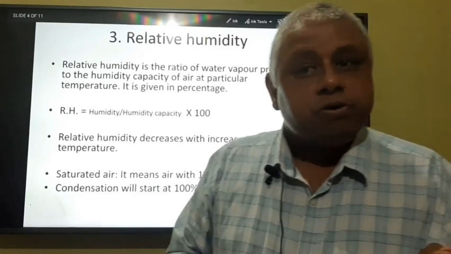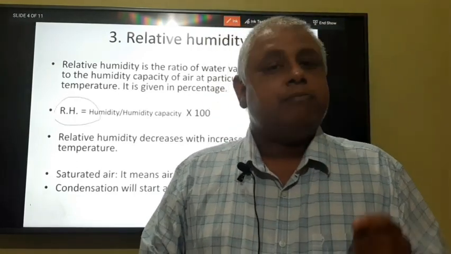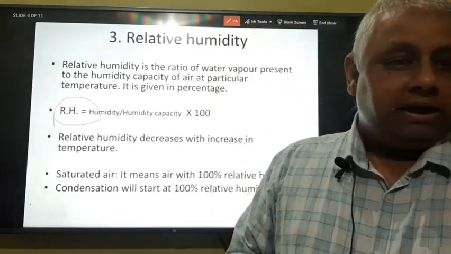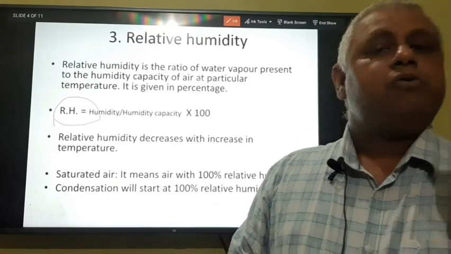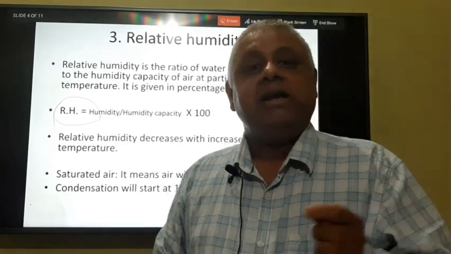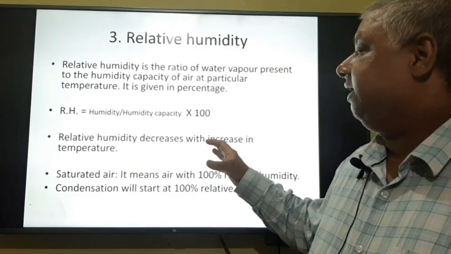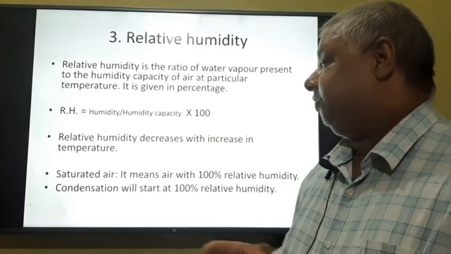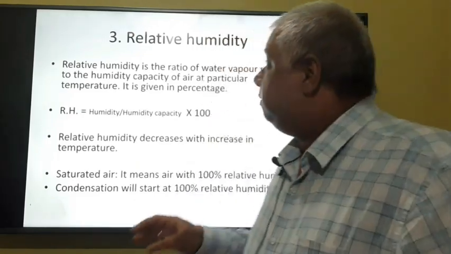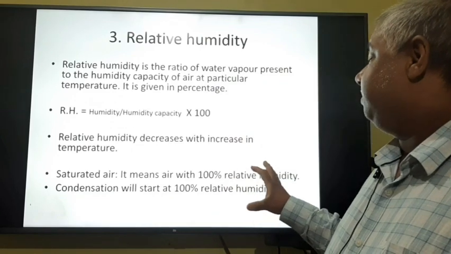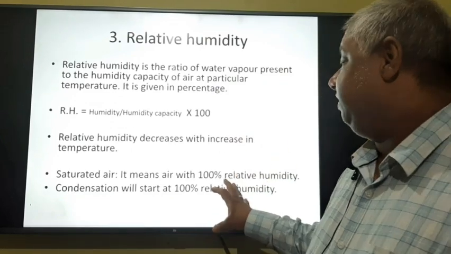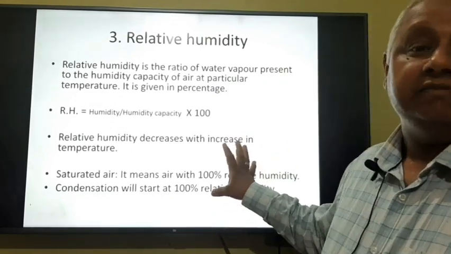Means absolute as well as relative humidity are both inversely proportional to the temperature, whereas humidity capacity is directly proportional to the temperature. Now, condensation of air will start only after attaining 100% relative humidity.